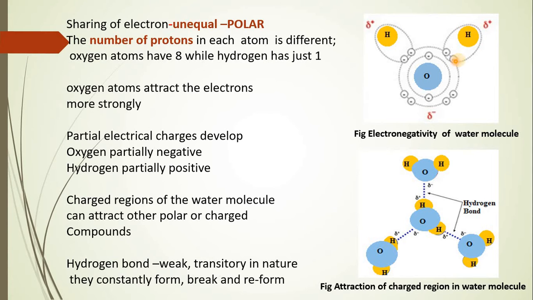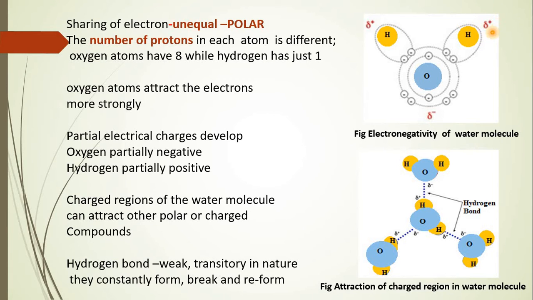Because the negatively charged electron is already donated to the oxygen, and what is left with hydrogen is only the proton present in the nucleus, and as the protons are more as compared to electrons, we cannot say the electron is still with the hydrogen. It has already been donated to oxygen, and as a result, the hydrogen will gain a positive charge.